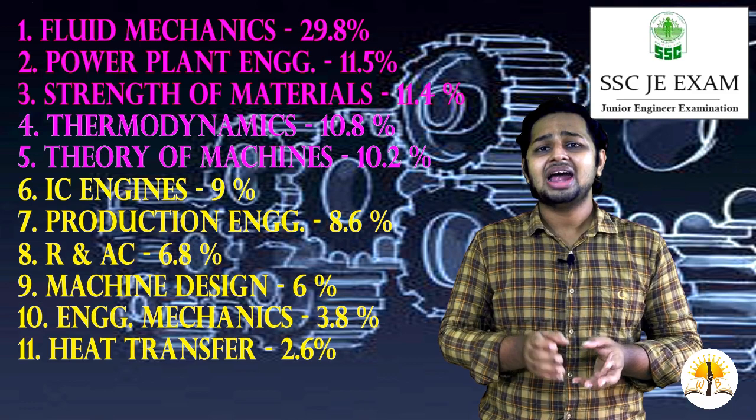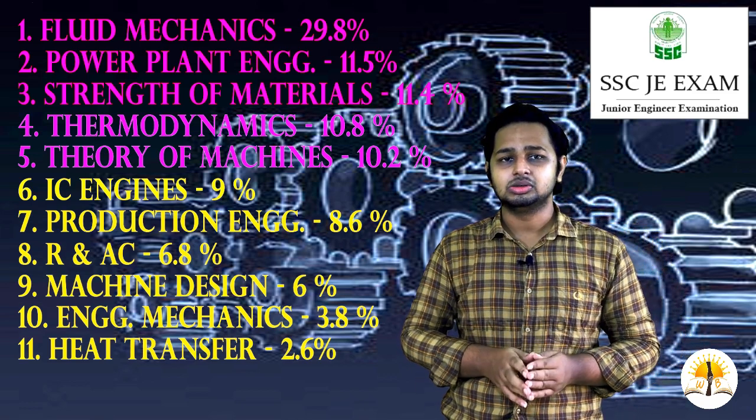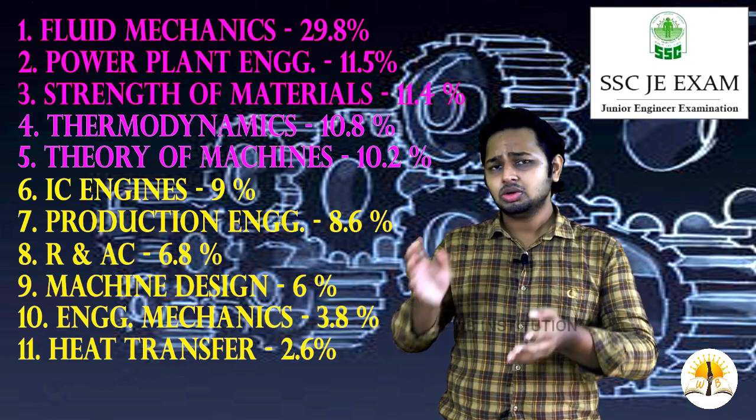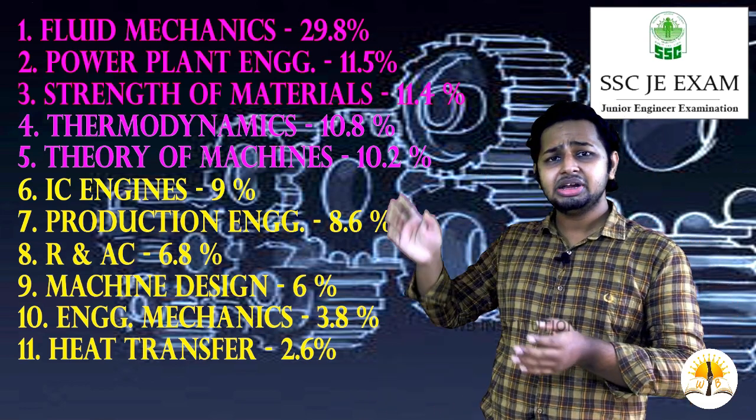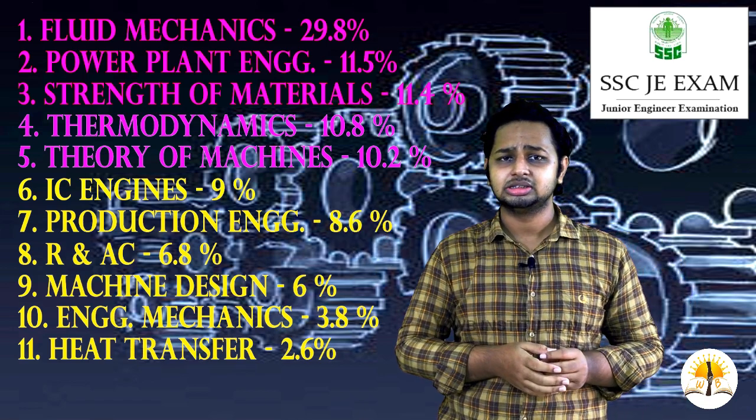The same pattern can be repeated in further examinations also. So this is the overall strategy from the previous years' examinations, that is the past 5 years.